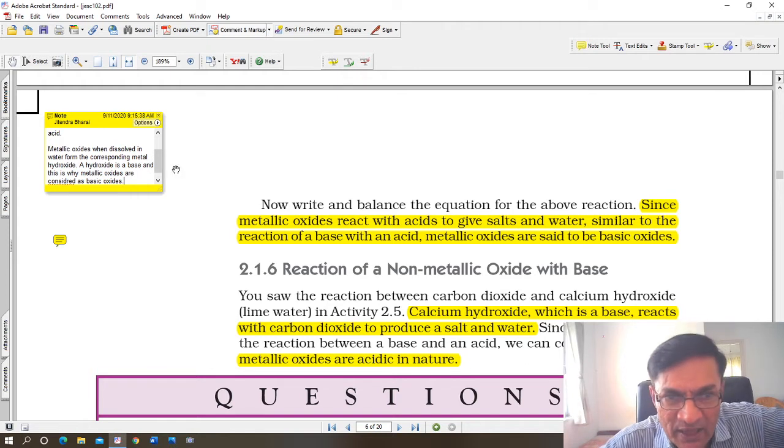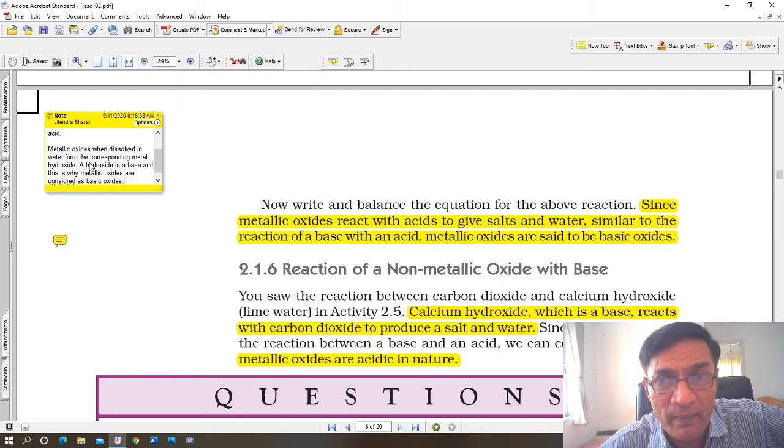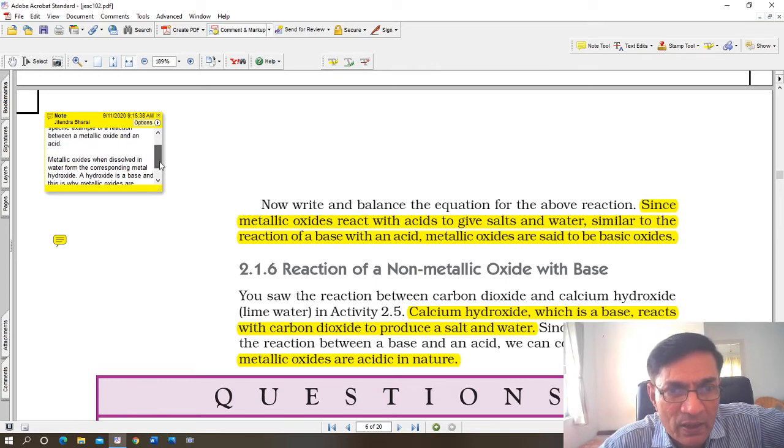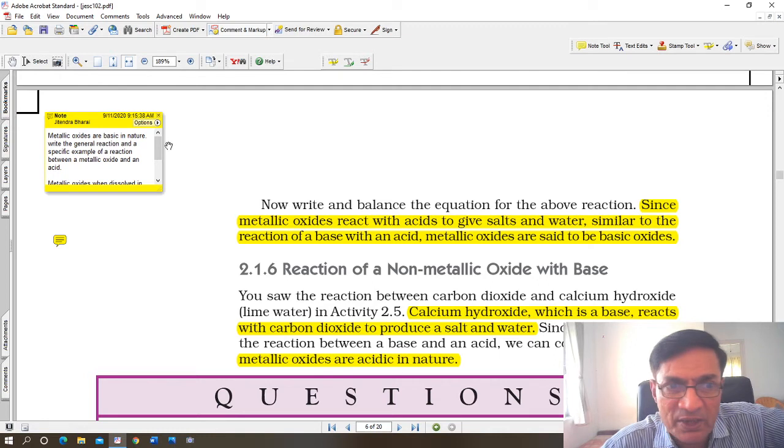Alright, now read this again carefully. See the second paragraph. Metallic oxides when dissolved in water form the corresponding metal hydroxide. When magnesium oxide is dissolved in water, it forms magnesium hydroxide, and magnesium hydroxide is a base. In other words, metallic oxides produce metallic hydroxides, and that is why they are considered as bases. Okay, just the same property is there. So once again, see, metallic oxides are basic in nature. Write general reactions. I just told you, magnesium oxide plus acid gives magnesium chloride plus water.